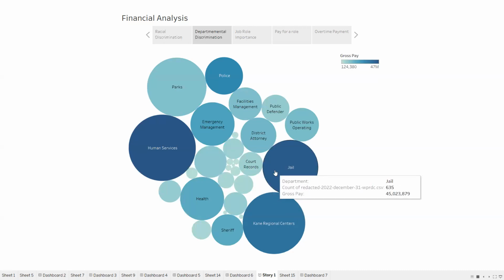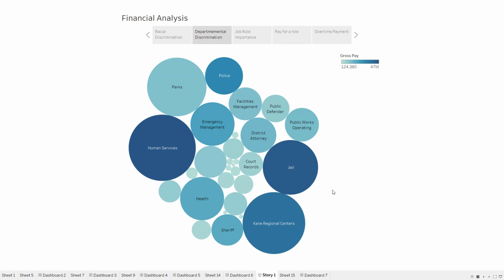So though the number of people in jail is lesser, it is taking a considerably equal amount to the human services department. From this we can observe that the jail employees have more importance than human services employees, and in turn, the financial rank of jail is greater than human services.